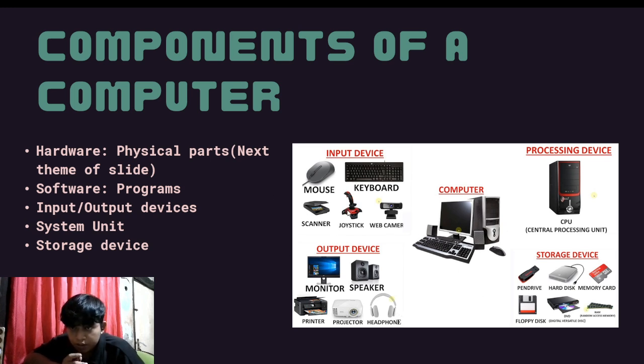In this picture, there are examples like monitor, speaker, output, and input.